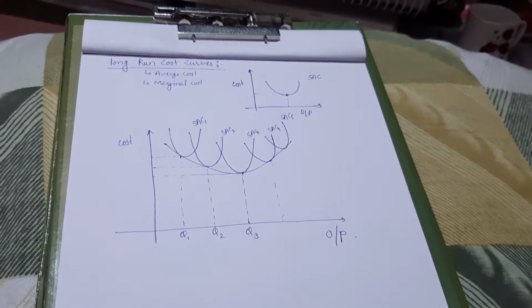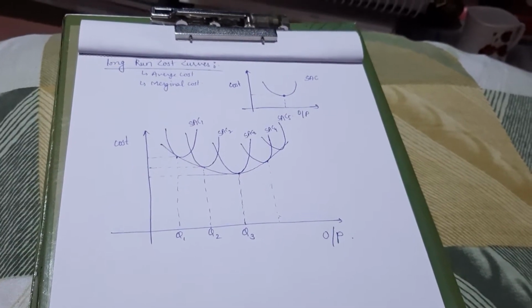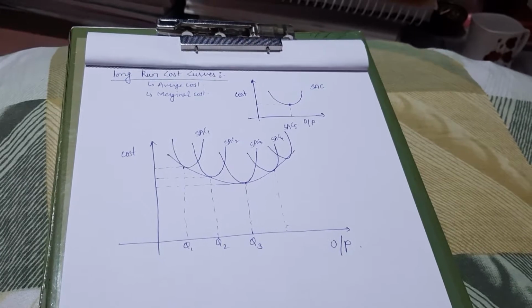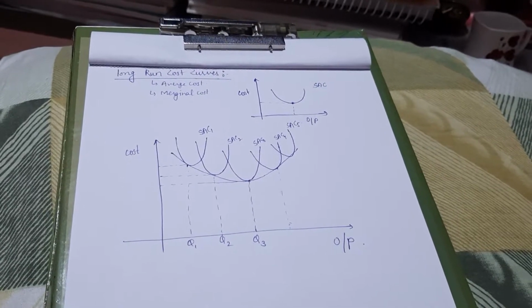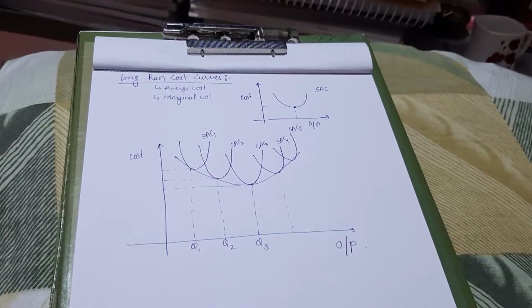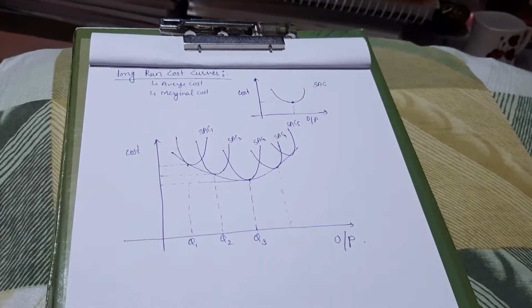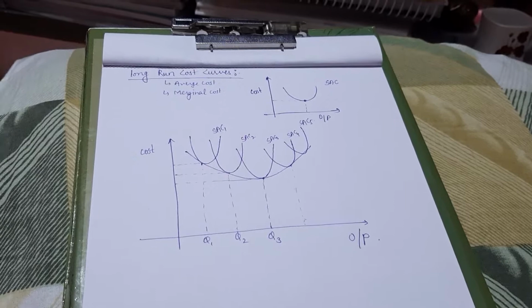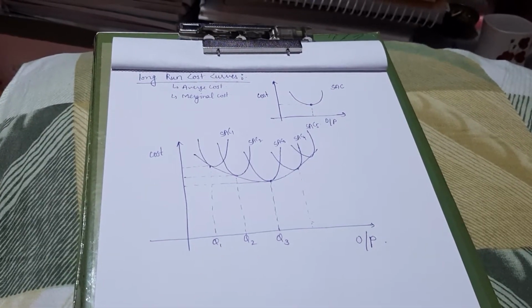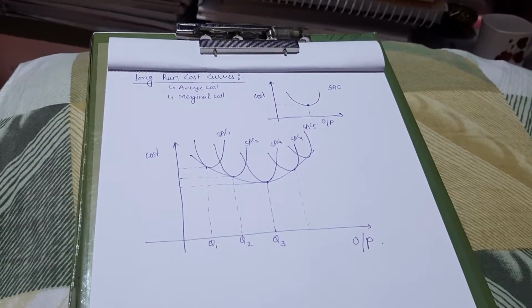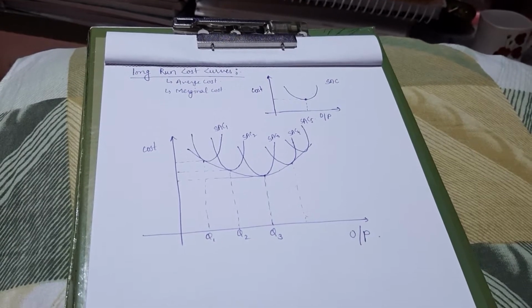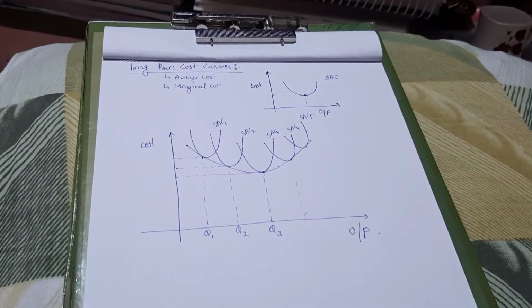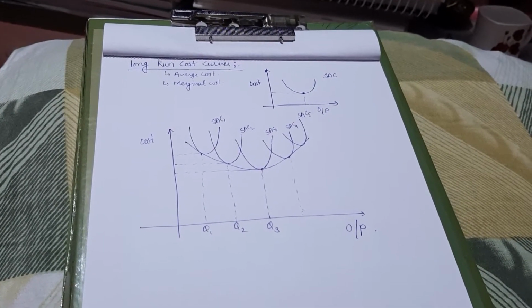As we all know, in short run production we have limited time and two factors, that is, a fixed factor and a variable factor. For any further increase in production in the short run, we can only change the variable factor. We can't change the fixed factor.